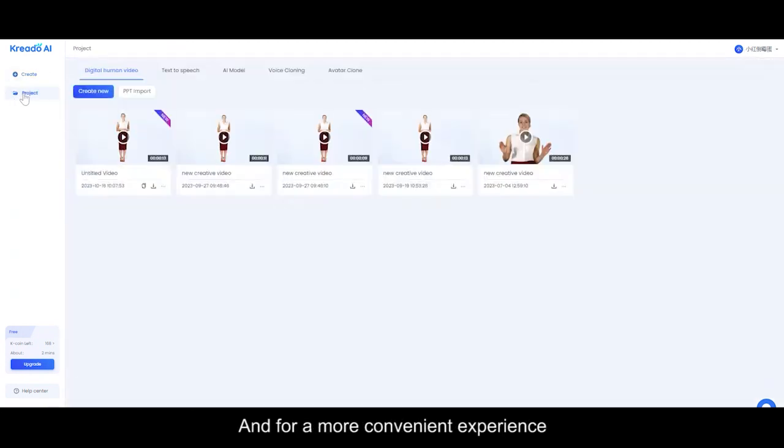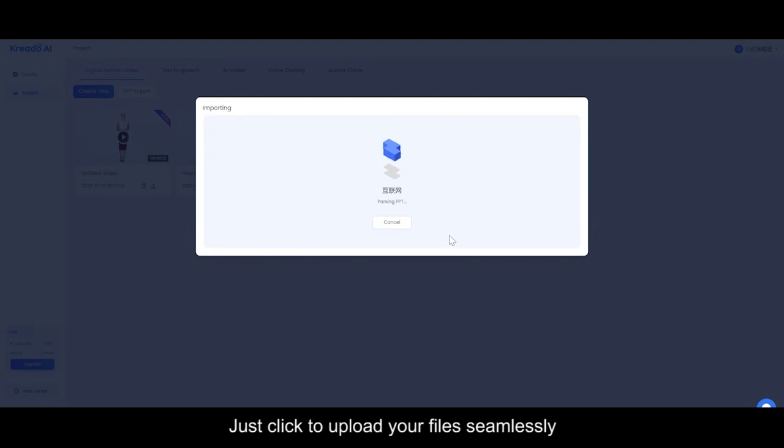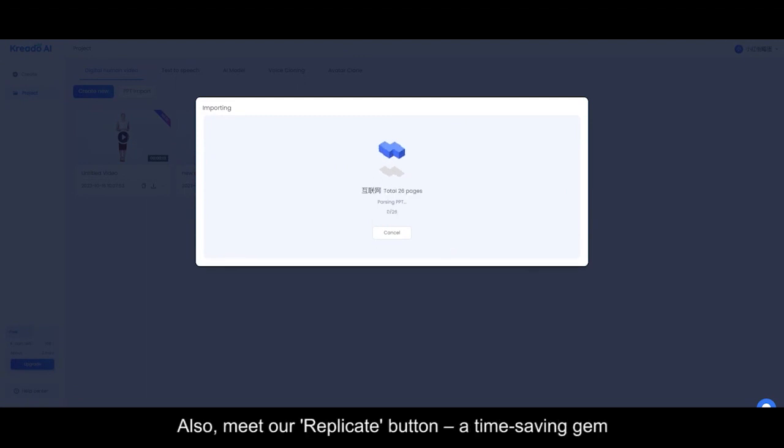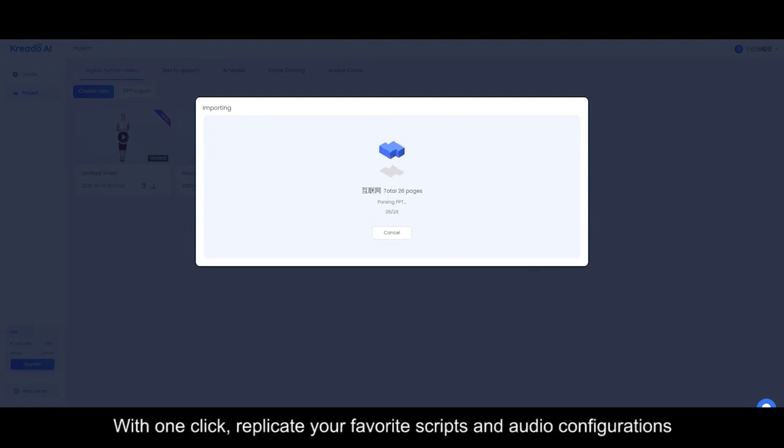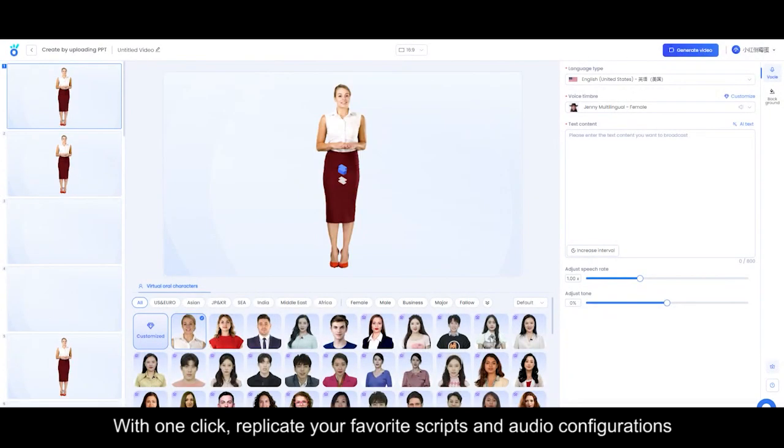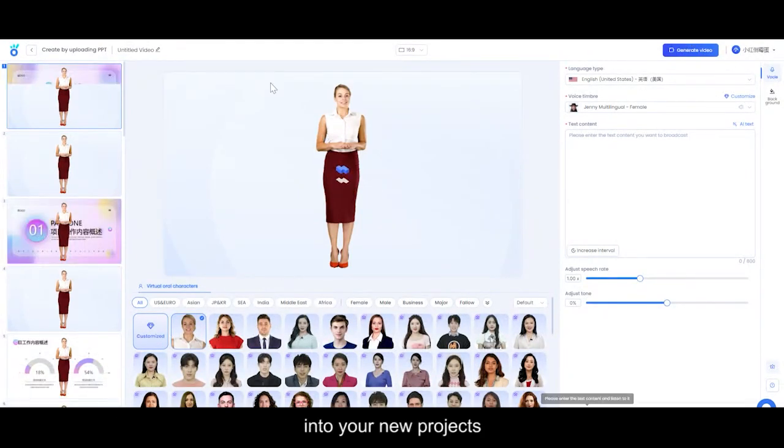And for a more convenient experience, we've introduced new features. My Projects now supports PPT imports. Just click to upload your files seamlessly. Also, meet our replicate button, a time-saving gem. With one click, replicate your favorite scripts and audio configurations into your new projects.